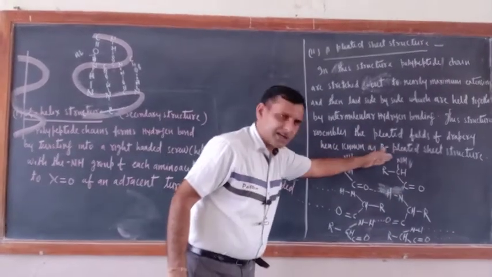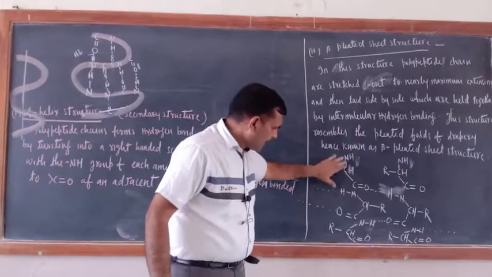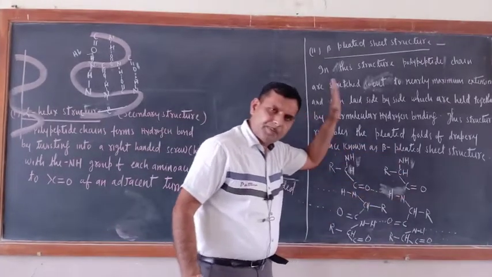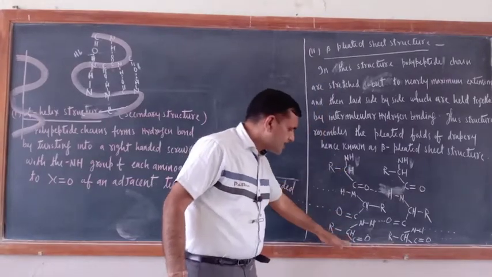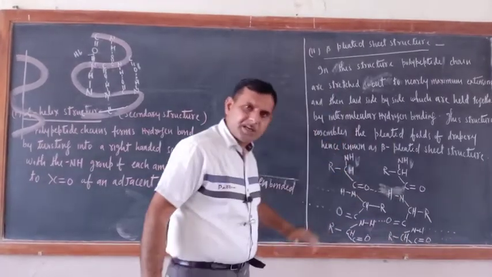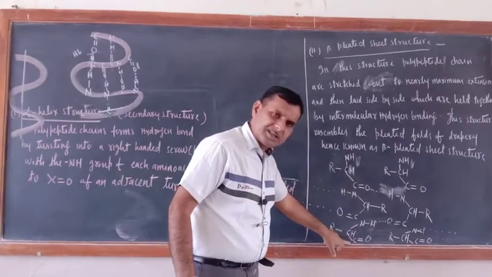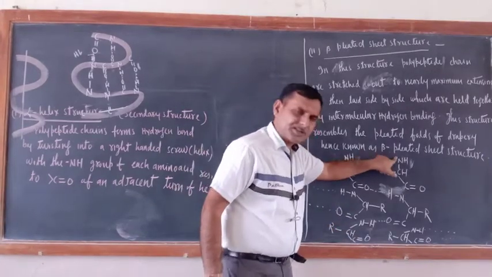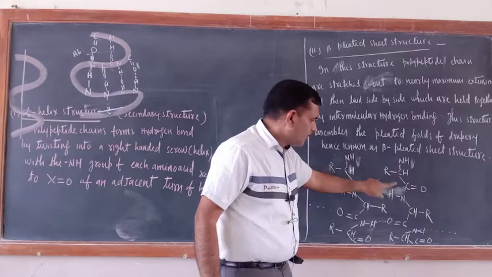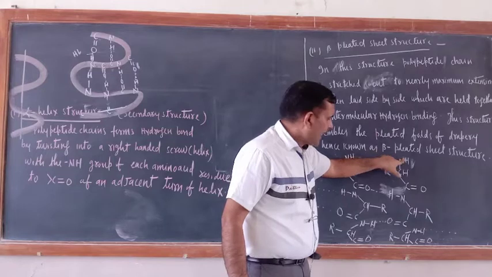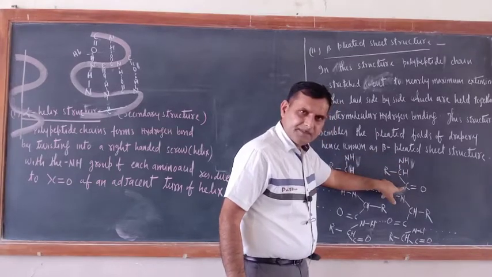This is the N terminal of one polypeptide chain. This is the N terminal of another polypeptide chain. So downside the C terminal would be there. Suppose here you started with the N terminal and ended with the C terminal. This one you can start with the C terminal. So if you are making the C terminal, then this C double bond O would be here and NH would be in this place.